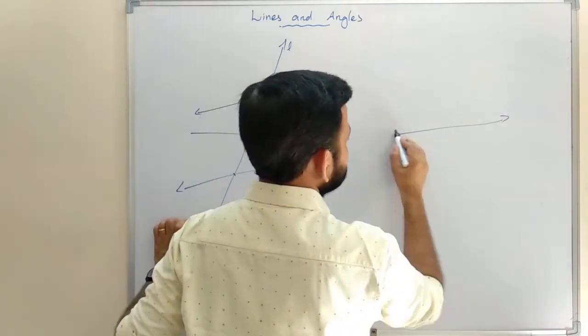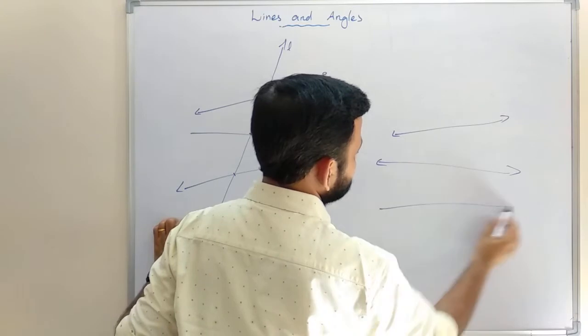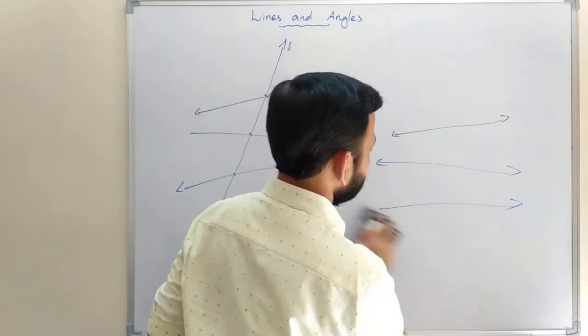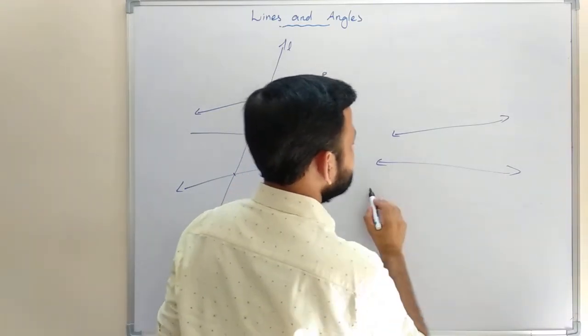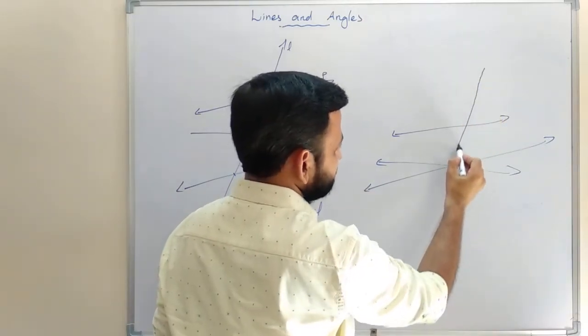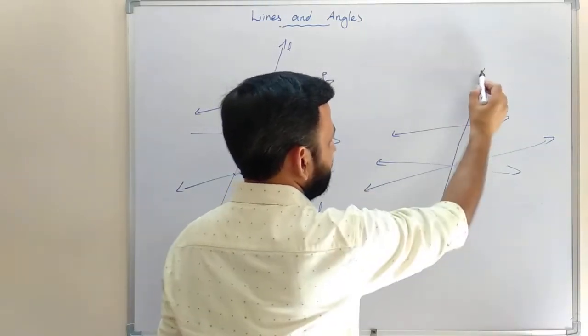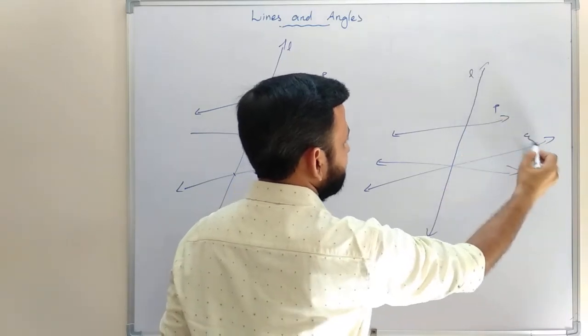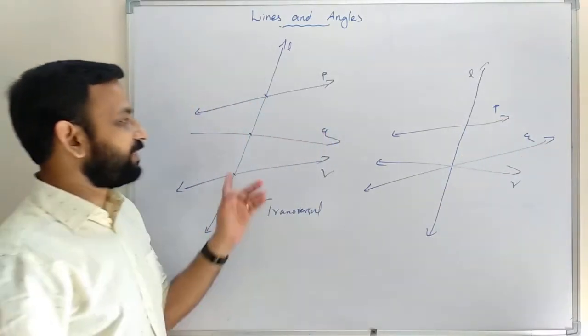But in this case, there are two lines, then the third line and the fourth line. Here L is a line, then P, Q, R. So both the figures are different.